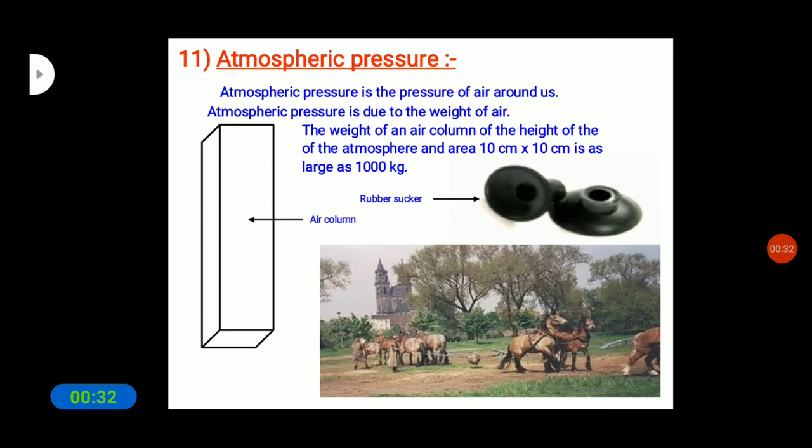So the pressure exerted by this air is known as what? Atmospheric pressure. Students, the atmospheric air extends up to many kilometers above the surface of the earth, and the pressure which is exerted by this air is known as atmospheric pressure.